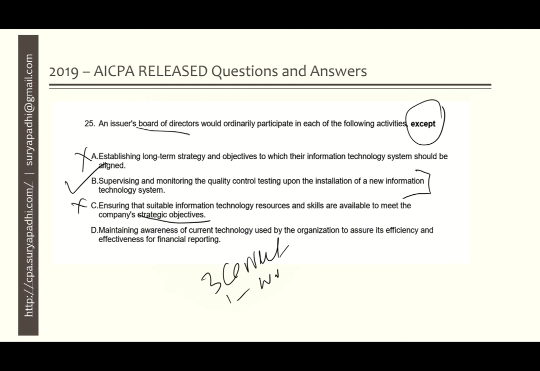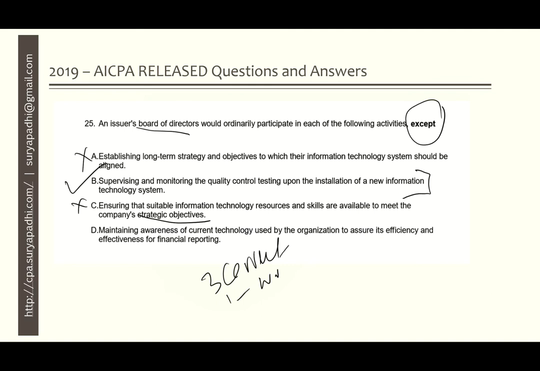And option D is maintaining awareness of the current technology used by the organization to ensure its efficiency and effectiveness for the financial reporting. So here it is also to maintain the awareness of current technology, what they are using in the organization.